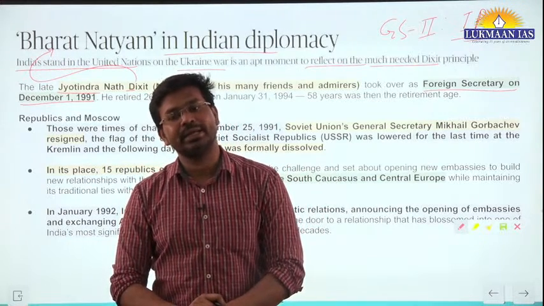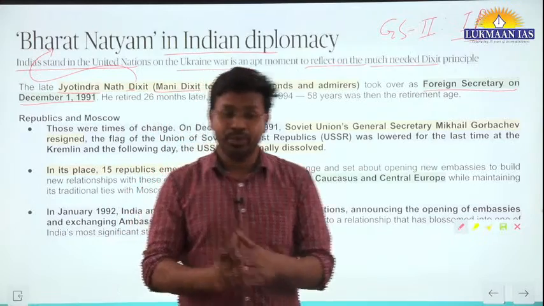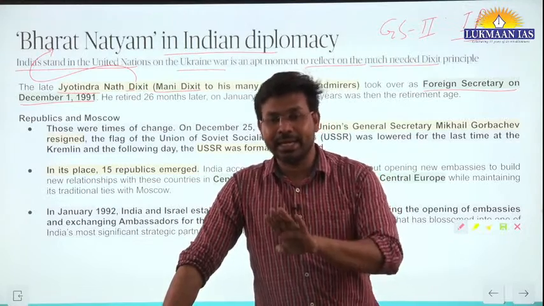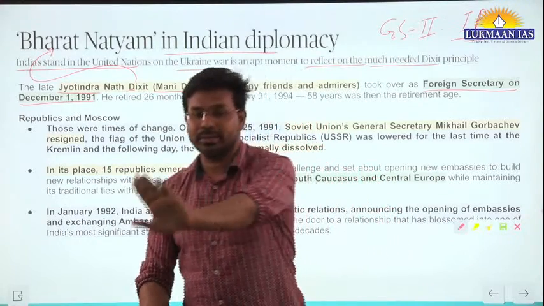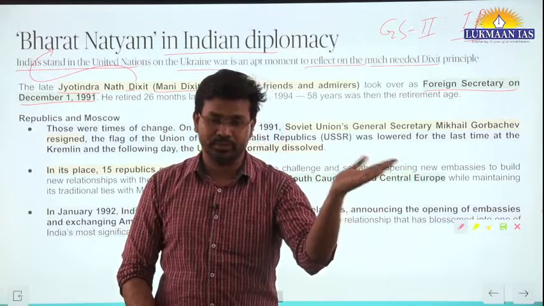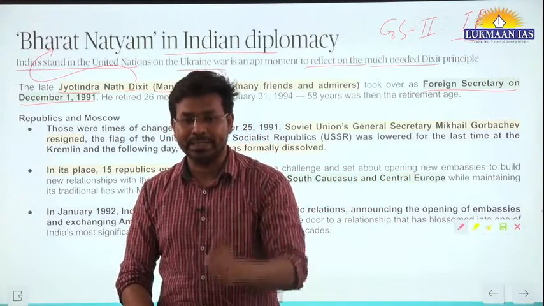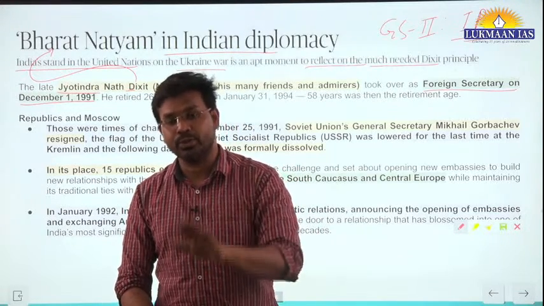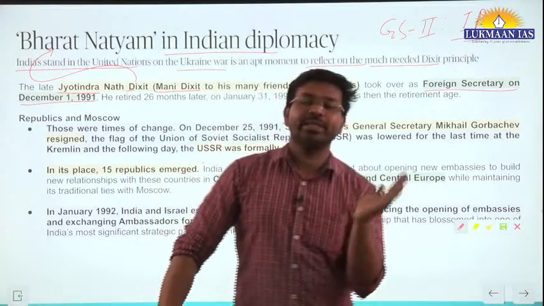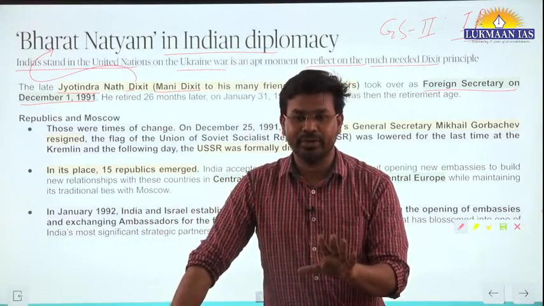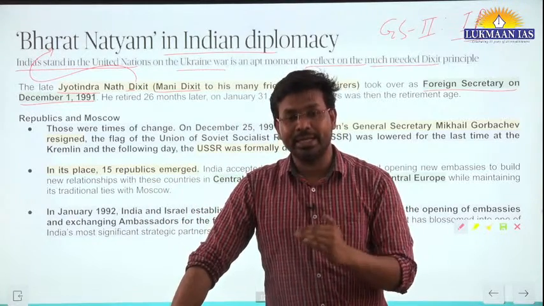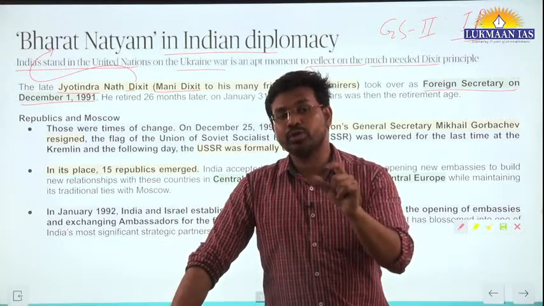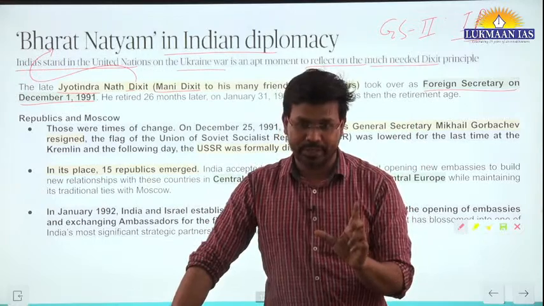So here India has maintained a position of neutrality, and at the same time India has the upper hand, because India has said: I am not towards Russia, and I am not towards them either. Something is happening that we did not create. We don't want this situation to continue. We want peace to be brought about, but we will not side with any power. This is the standing of India. That's why India abstained from voting and maintained neutrality. So this is also one of the foreign policy postures of India.